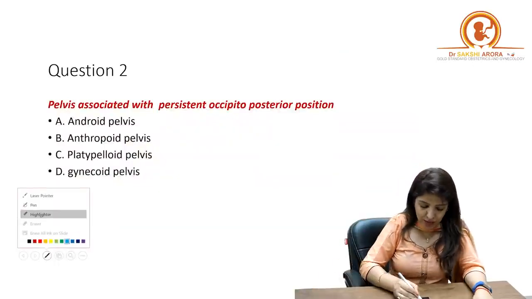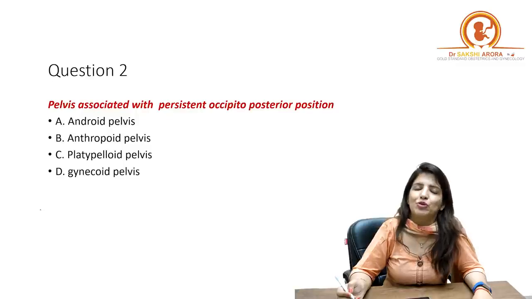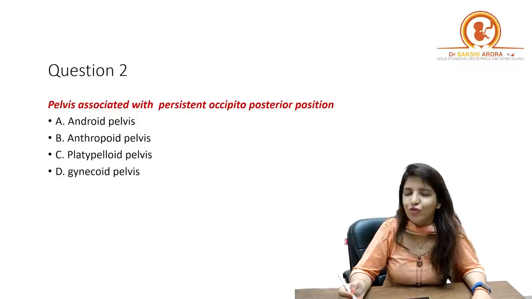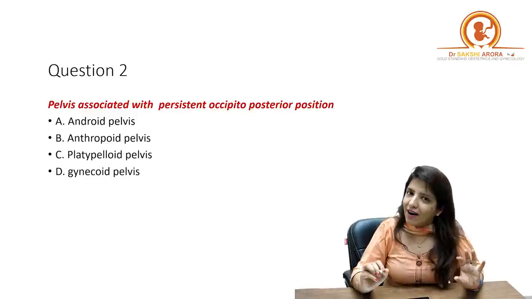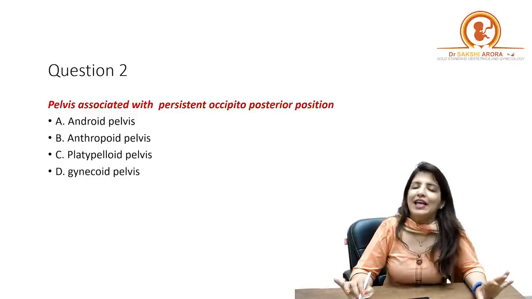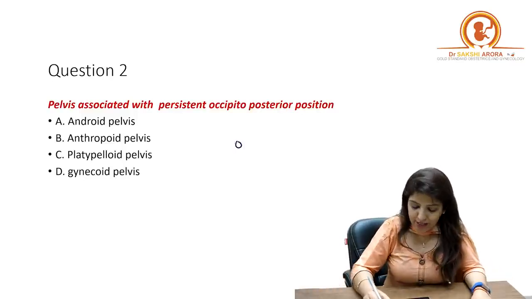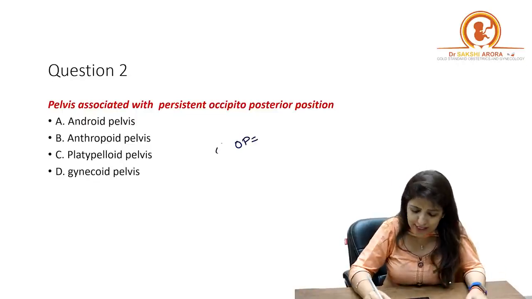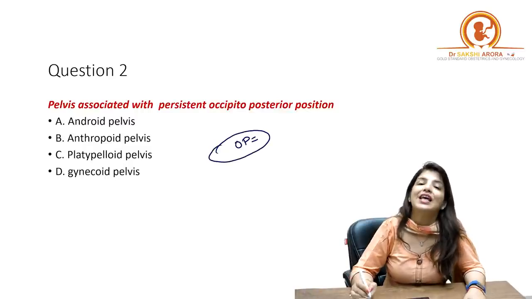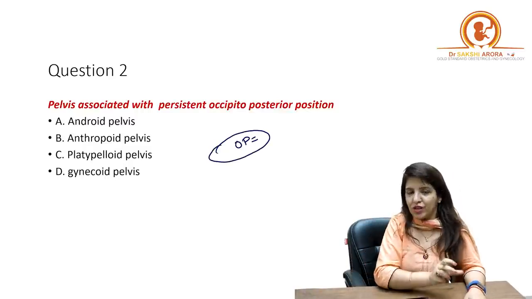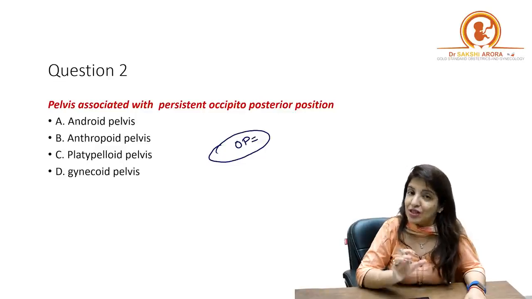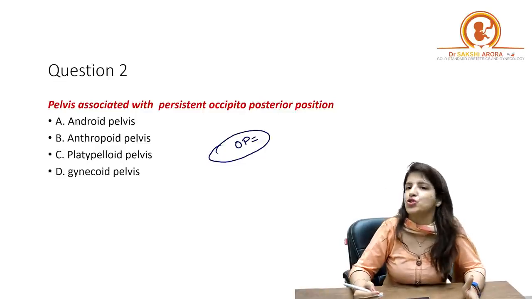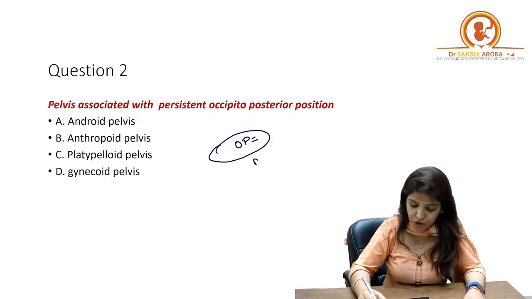Pelvis associated with persistent occipito-posterior position. And I'm sure all of you did this question right. Very often I have told you that if you are getting simply occipito-posterior position, with no prefix attached to it, then remember that the most common pelvis associated with occipito-posterior position is android pelvis, right?